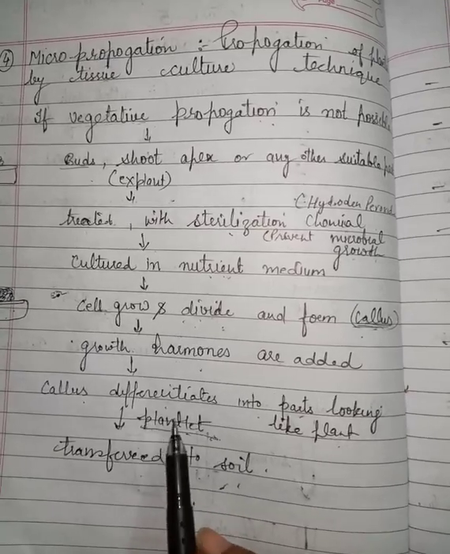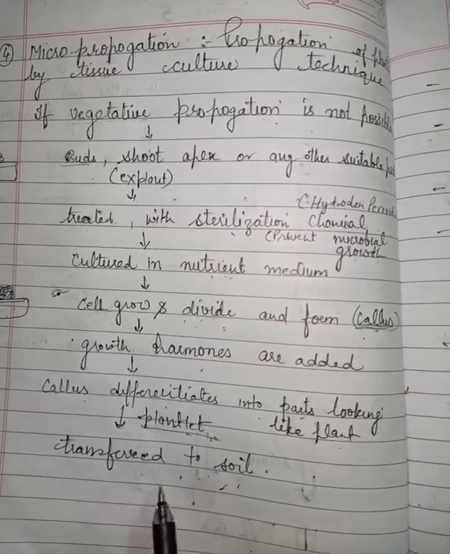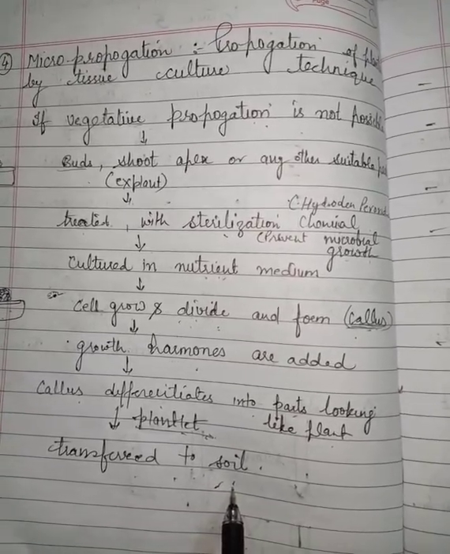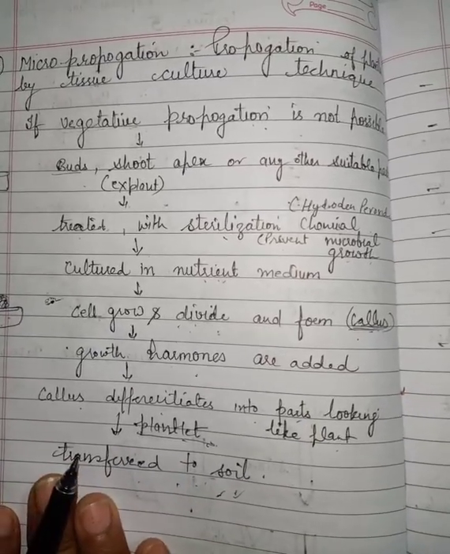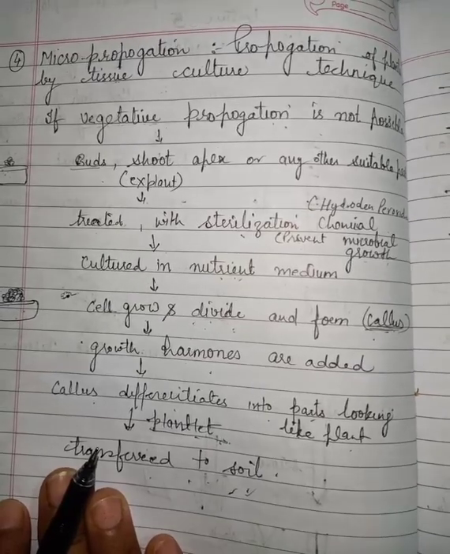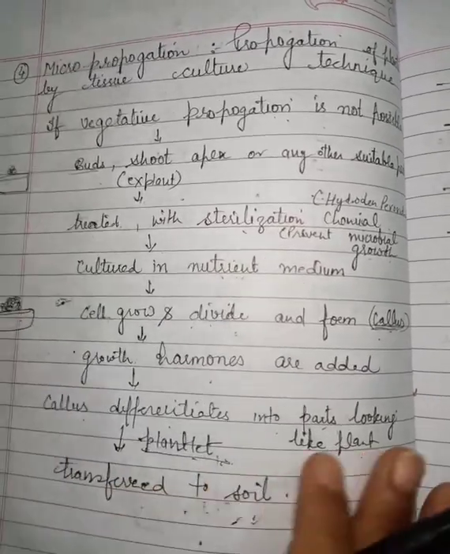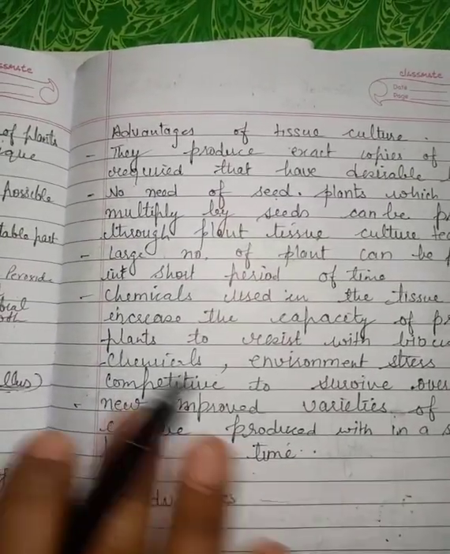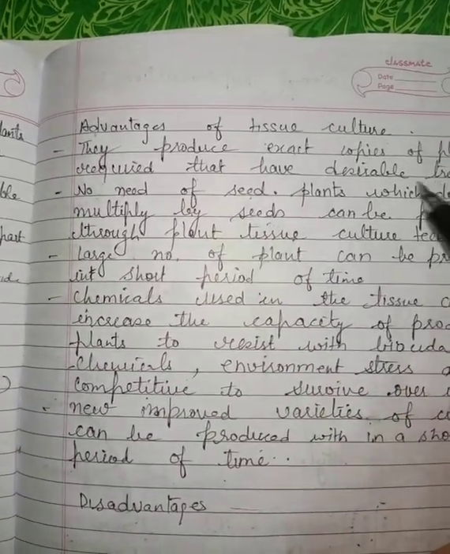Now these plantlets are transferred to soil. So that complete process is called micropropagation, or it is also called tissue culture. Now why do people do the process of tissue culture?